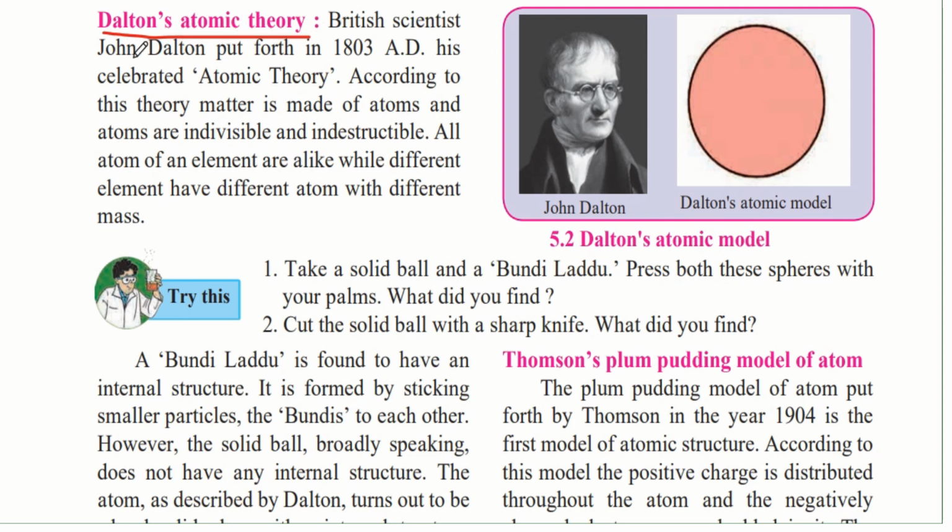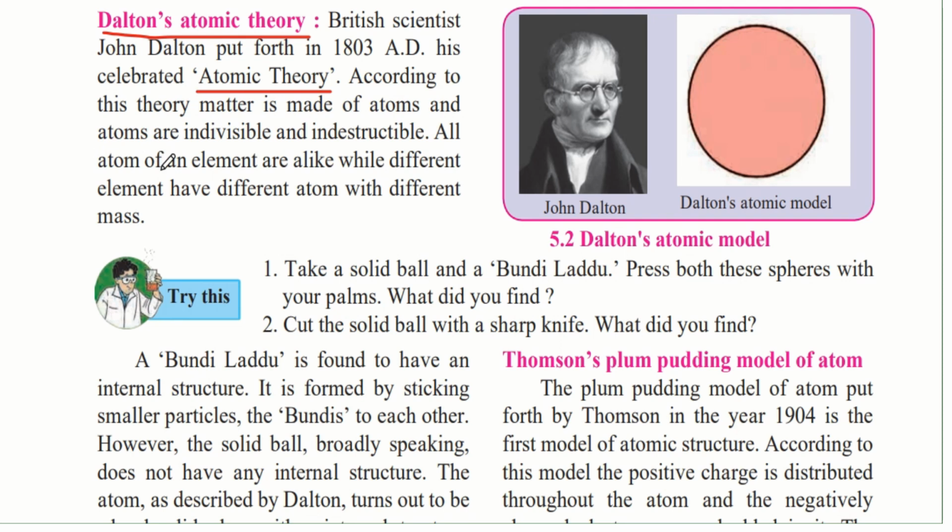British scientist John Dalton put forth in 1803 AD his celebrated atomic theory. So John Dalton was a British scientist who gave us his atomic theory. According to this theory, matter is made of atoms and atoms are indivisible and indestructible. So he said that everything around us is made of matter, and this matter is nothing but thousands and millions of atoms. And these atoms are indivisible and indestructible. That is, no matter how hard you try, you cannot break this atom.